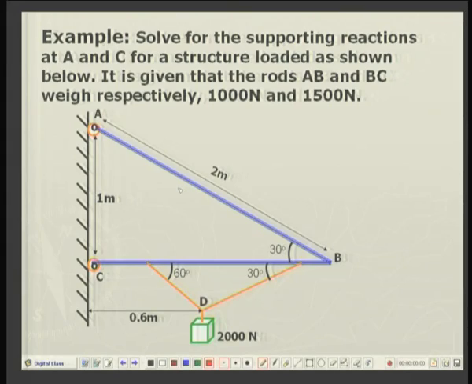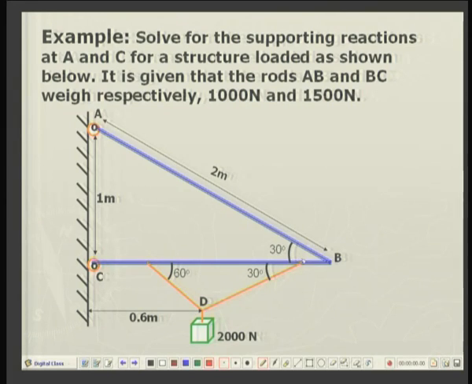Let us take the following example. Solve for the supporting reactions at A and C for a structure loaded as shown here. It is given that the rods AB and BC weigh respectively 1000 newtons and 1500 newtons. That is, let me explain the problem. Here are two rods, they are pin jointed at point B. At point A, the top rod is pin jointed to the wall, or there is a pin connection, and similarly at point C there is a pin connection.